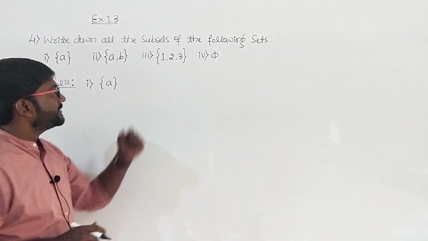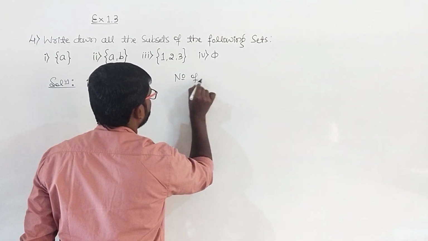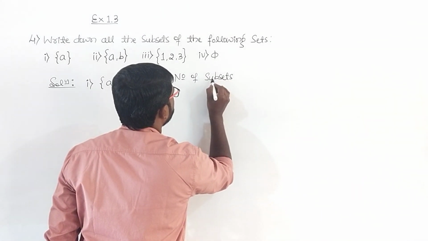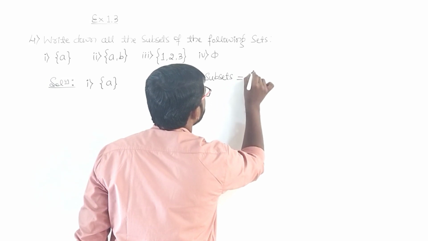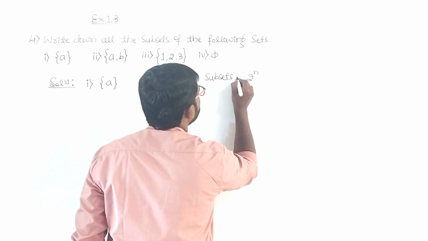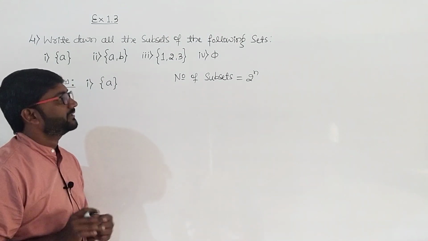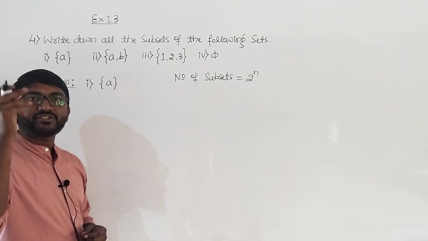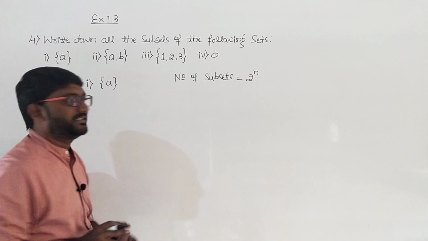So what is the general formula for number of subsets? Number of subsets is equal to 2 raised to n, where n is the number of elements in the set. This set has only one element, that means 2 raised to 1, that is 2. So for this set we have 2 subsets.